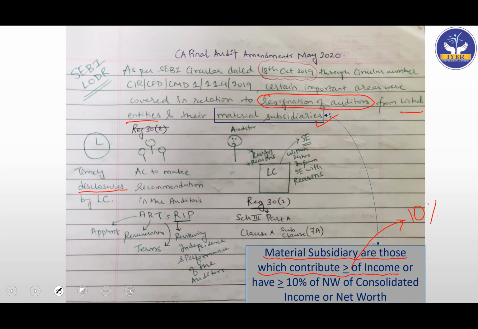Next is, the audit committee shall make recommendations in the auditor's ART RIP. What is ART RIP? ART RIP is nothing but appointment, remuneration, terms.